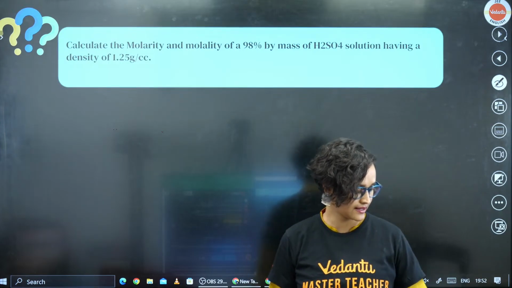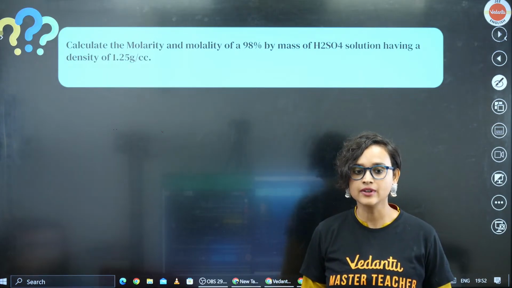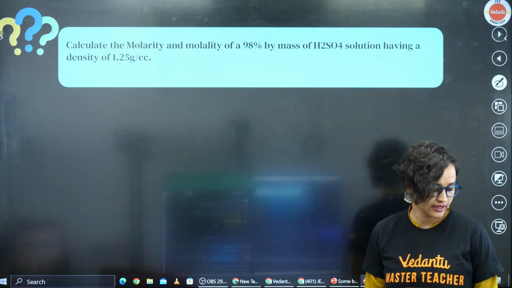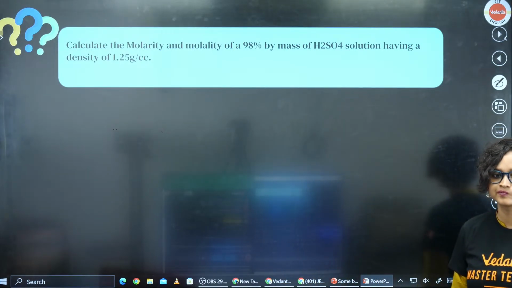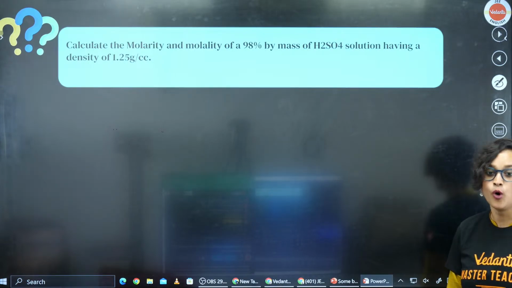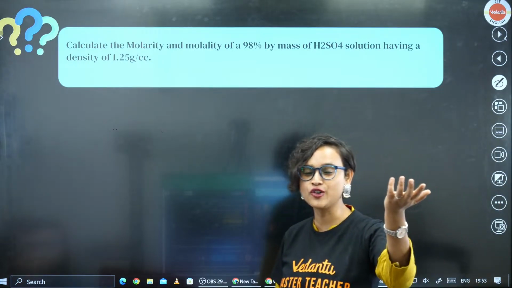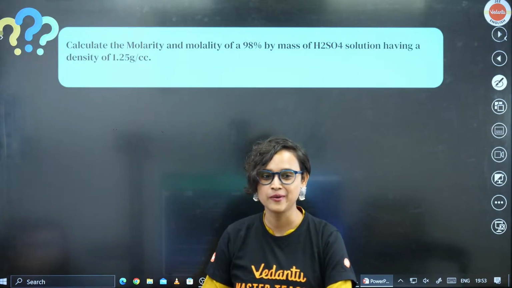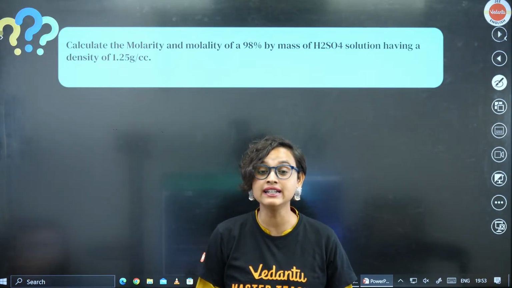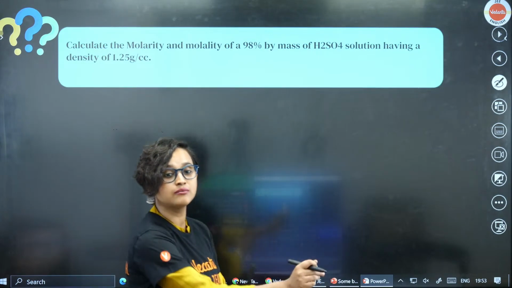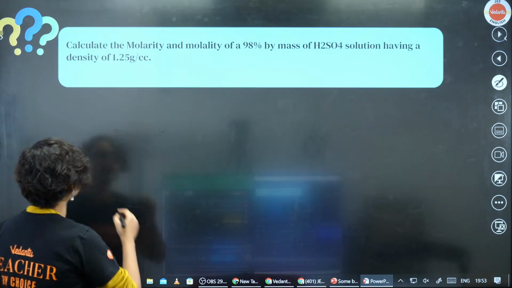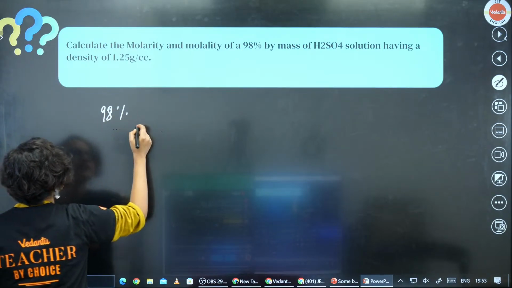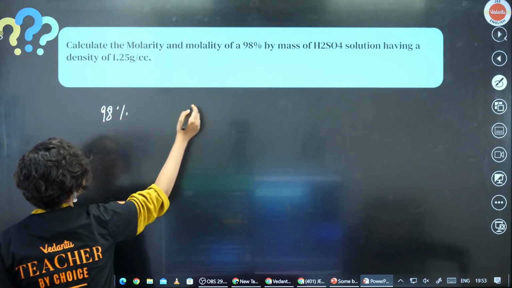Chalo, let's think about it. Can someone tell me how to start with it? Think. Moles. Wow, so vague. Ma'am, we're starting with moles. What is given to you? 98% by mass of H2SO4. Okay, what is given to you is 98% by mass.